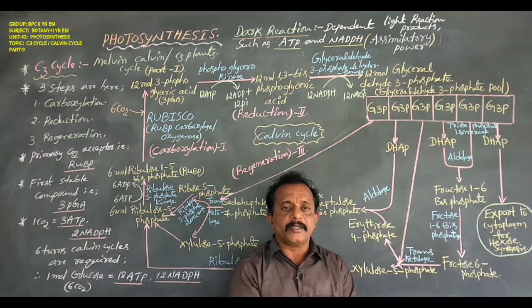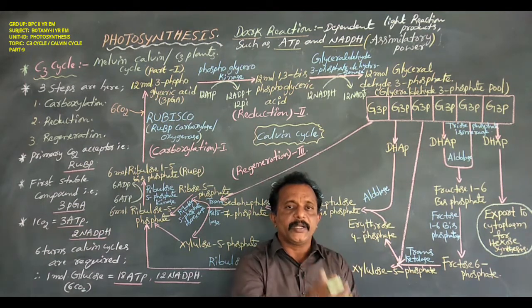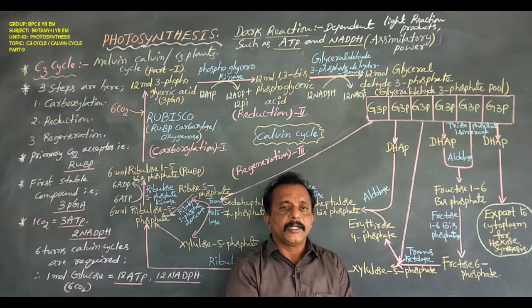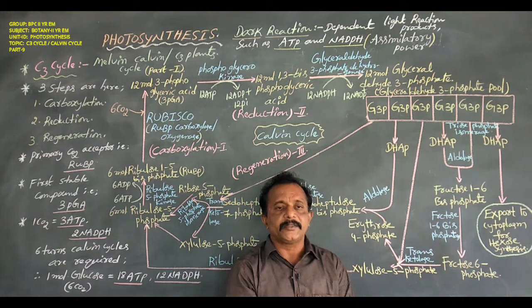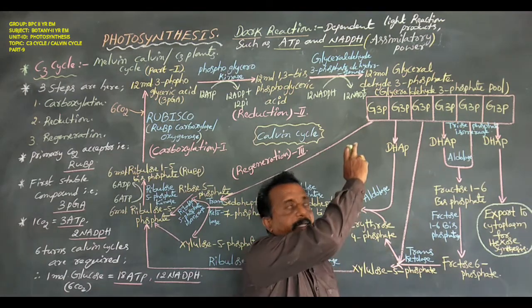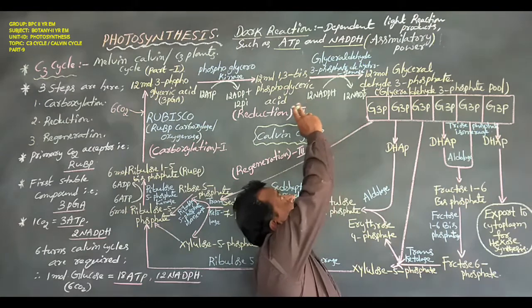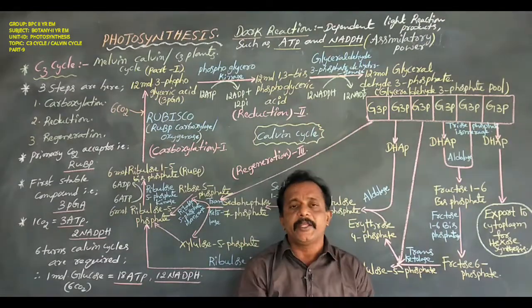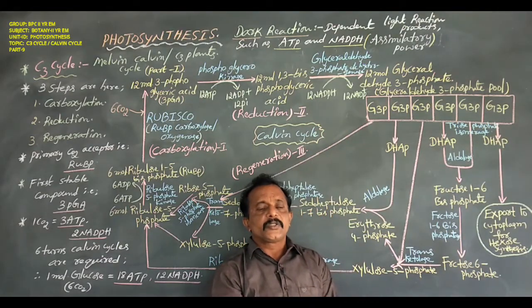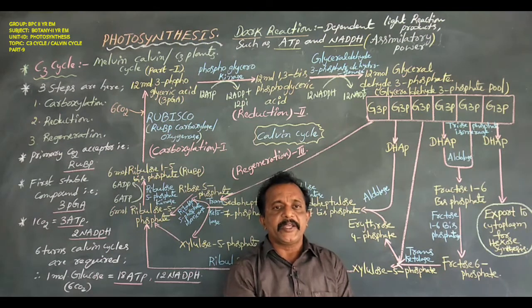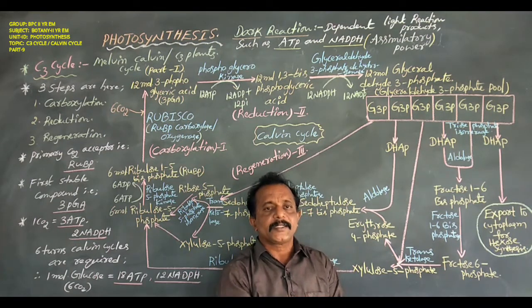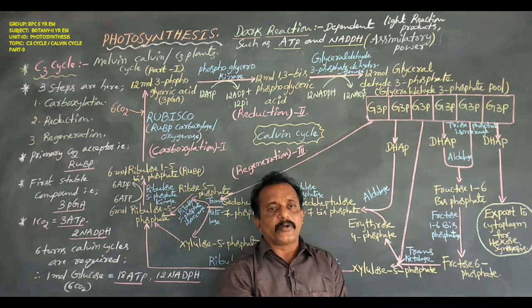The dark reaction does not depend directly on light, but indirectly depends on the light reaction end products, ATP and NADPH, which are also known as assimilatory power products.